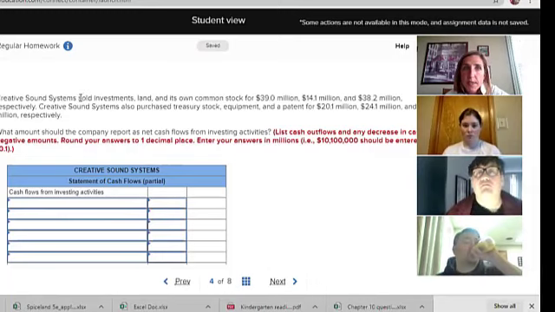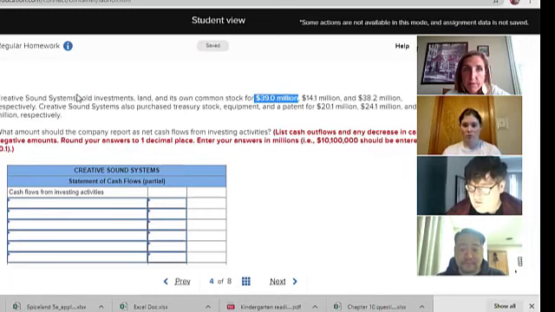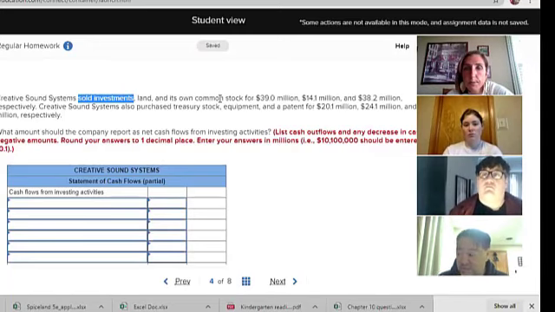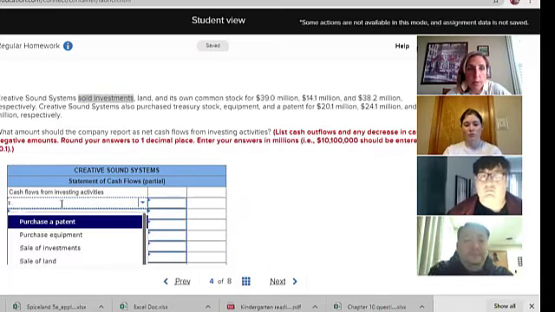So it says they sold investments. For 39, this number attaches to that first thing they're talking about in the sentence. They sold investments. When you sell your investments, what happens on that transaction? What do you get? Cash. Very good. You get cash. So down here, sale of investments.